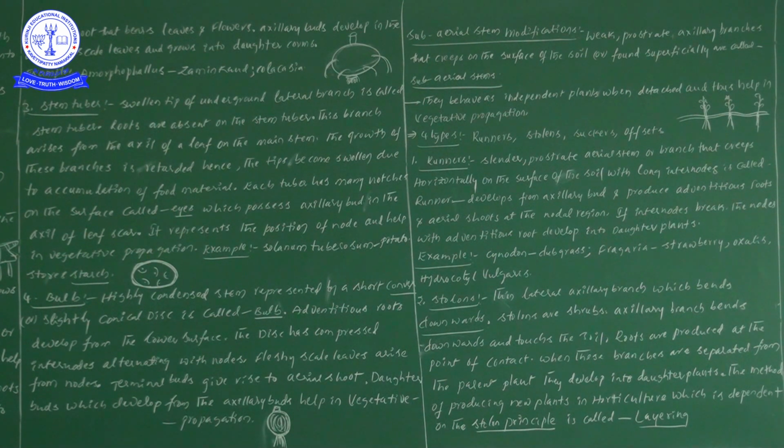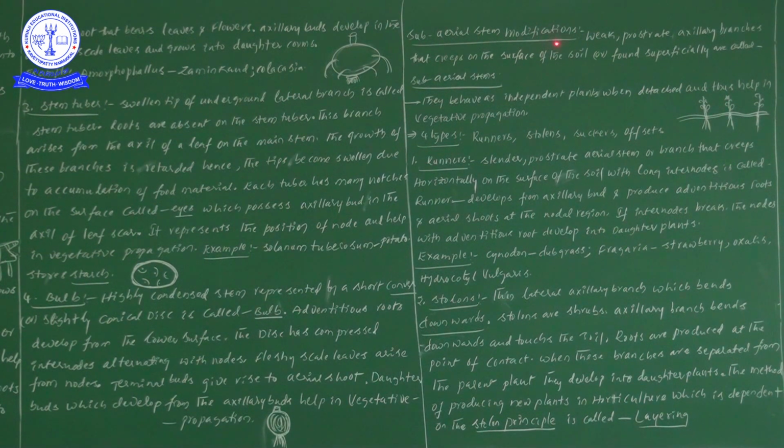Next modification is subaerial stem modifications. In subaerial stem modifications, 4 types are there. What are those? Runners, stolons, suckers, offsets. One more time: runners, stolons, suckers, offsets. Now let us have a look at this.